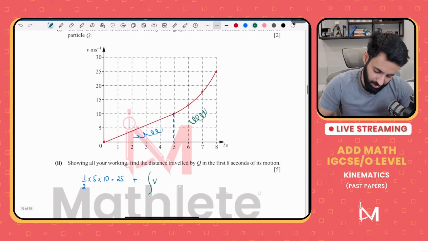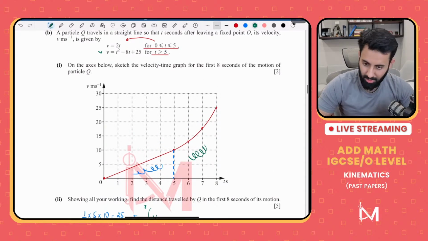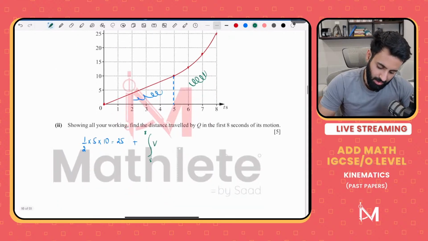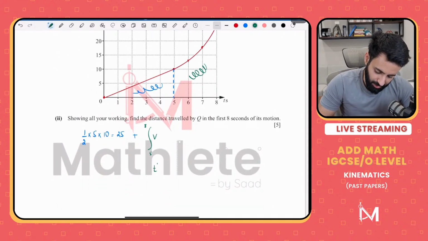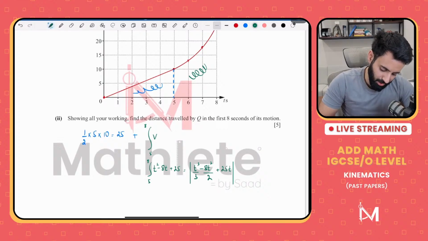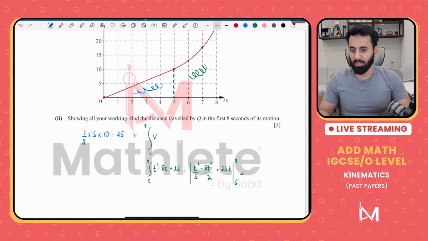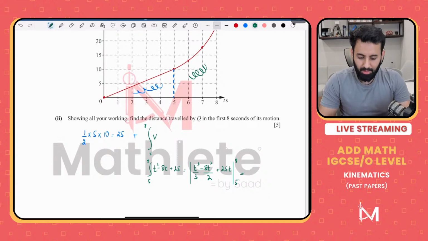The reason why it's a 5-mark question is because from 5 to 8, we will have to integrate velocity within the limits 5 and 8. That's why the question has given you the equation for velocity as well. So we'll have to integrate t squared minus 8t plus 25 within the limits 5 and 8. That's going to be t cubed upon 3 minus 8t squared upon 2 plus 25t within the limits 8 and 5.